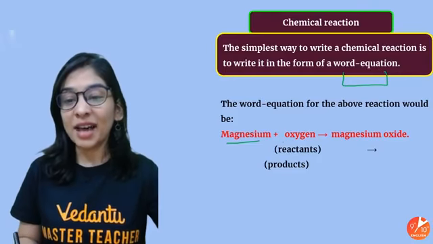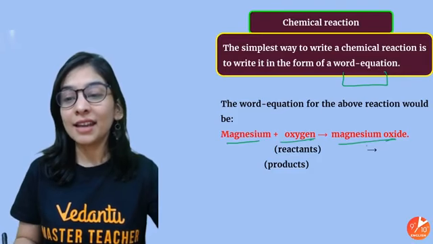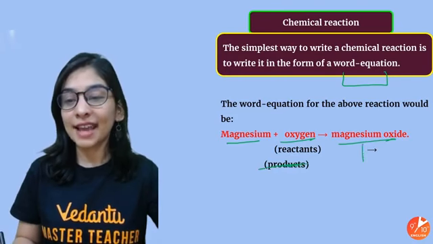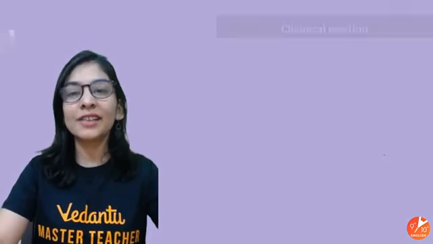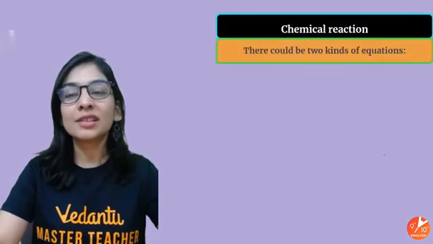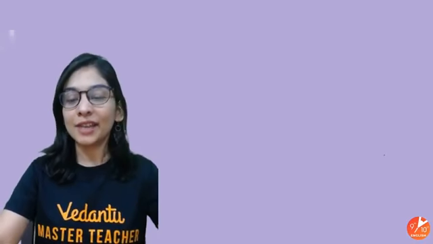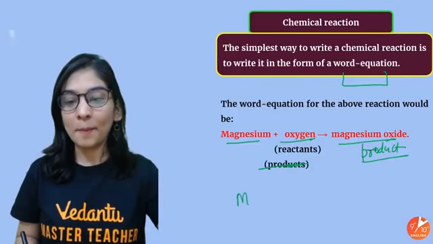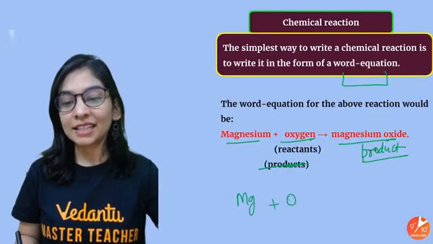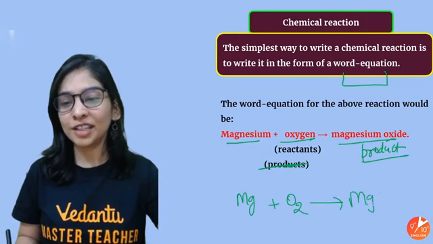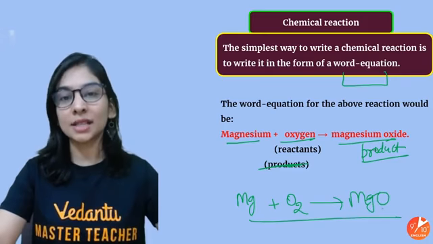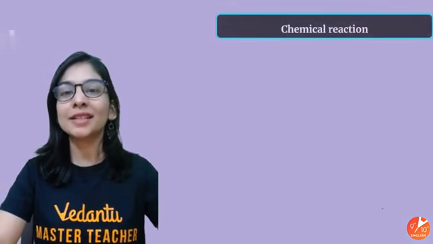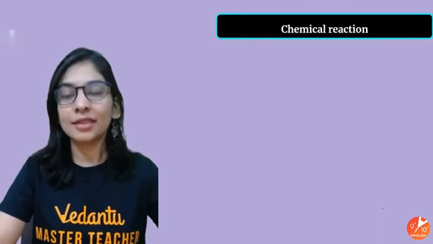Rather than writing magnesium and oxygen giving magnesium oxide, I will write magnesium reacting with oxygen to give magnesium oxide, using the symbols and formulas of the elements and compounds in the reaction.